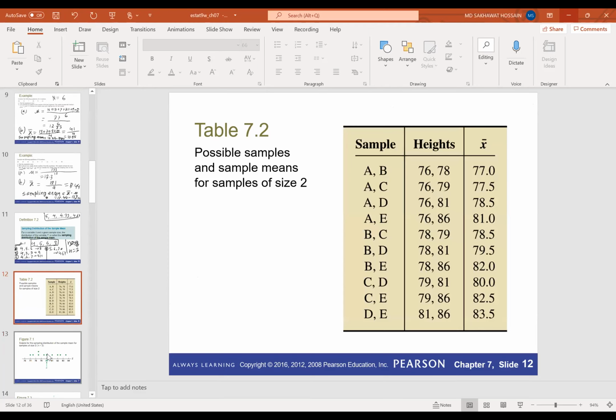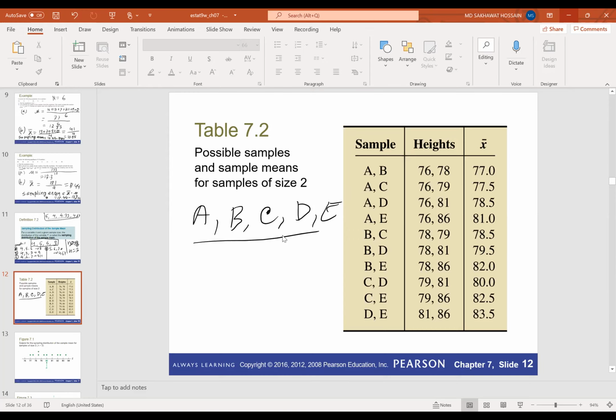Okay, so let's go over another example. This example actually comes from the previous chapter, and it is about the heights of 5 basketball players. We have 5 players, A, B, C, D, E, and this is our population.